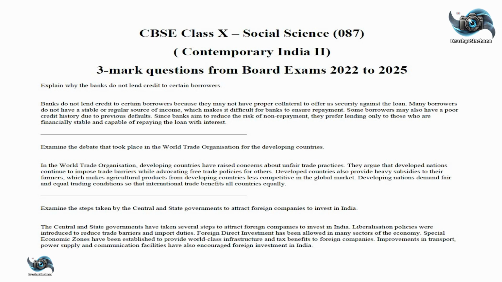Examine the steps taken by the central and state governments to attract foreign companies to invest in India. The central and state governments have taken several steps to attract foreign companies to invest in India. Liberalization policies were introduced to reduce trade barriers and import duties. Foreign direct investment has been allowed in many sectors of the economy. Special economic zones have been established to provide world-class infrastructure and tax benefits to foreign companies. Improvements in transport, power supply, and communication facilities have also encouraged foreign investment in India.